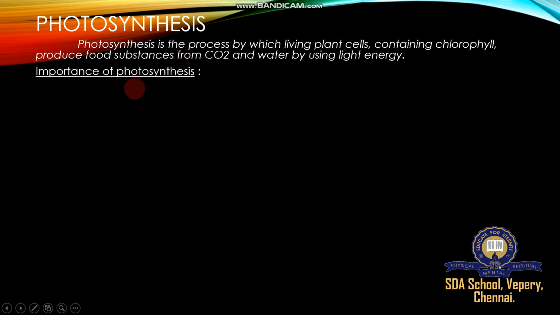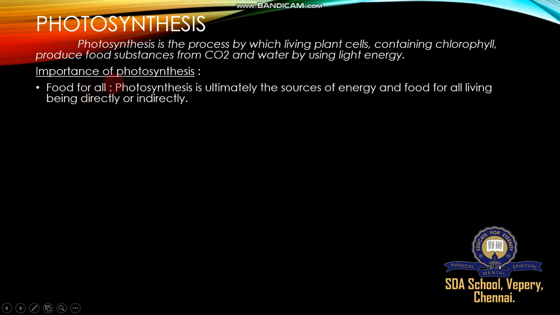Importance of photosynthesis: food for all, because all the plants completing photosynthesis fulfill the food demands of all living organisms, from small microbes to higher organisms. The requirements of food are provided with the help of all the plants completing photosynthesis. That's why food for all. Photosynthesis is ultimately the source of energy and food for all living beings, directly or indirectly.